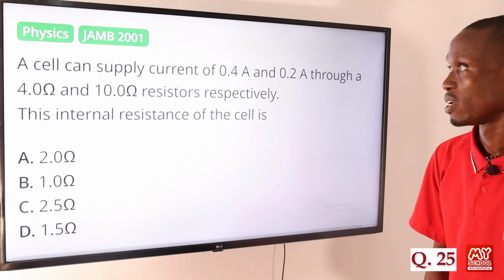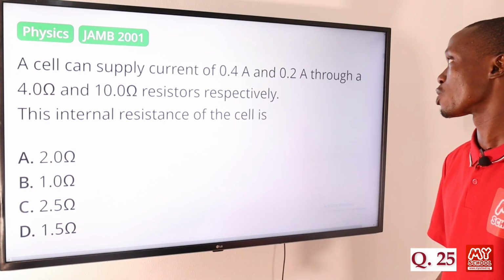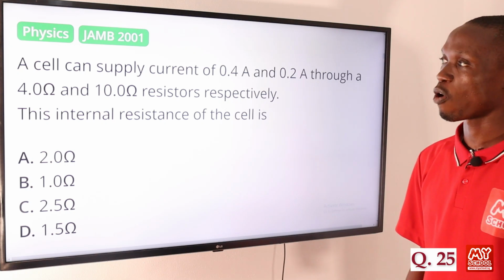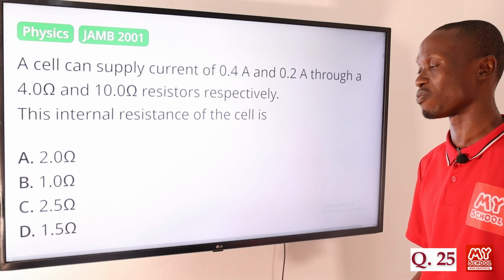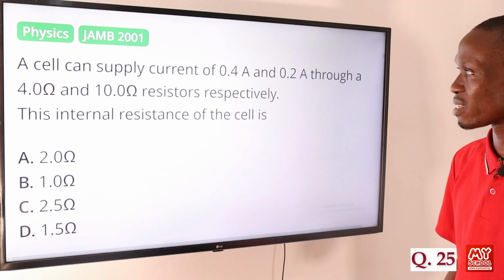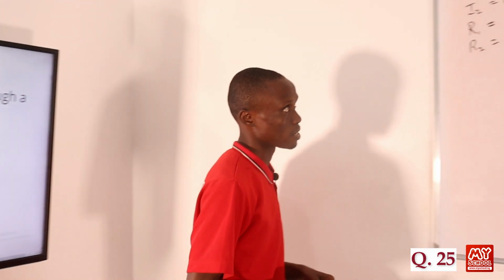Question 25. A cell can supply current of 0.4 ampere and 0.2 ampere through a 4.0 ohms and 10.0 ohms resistors respectively. The internal resistance of the cell is. So let's move over to the board to provide the answer to this question.